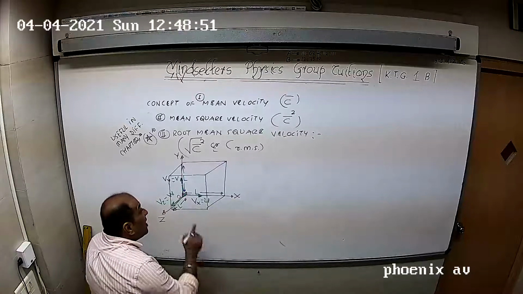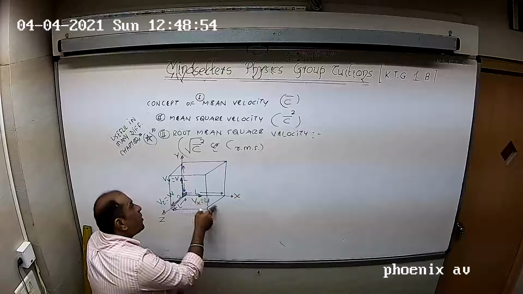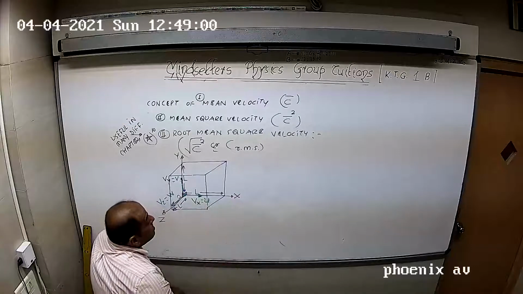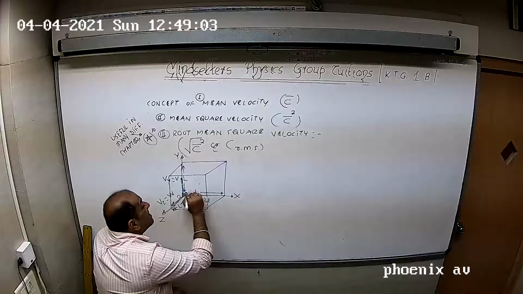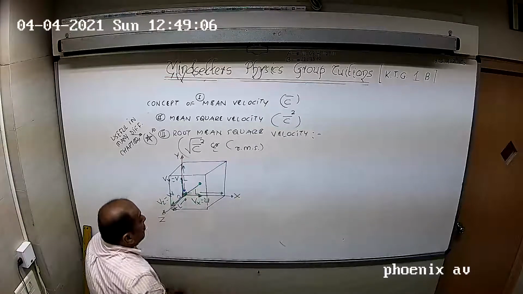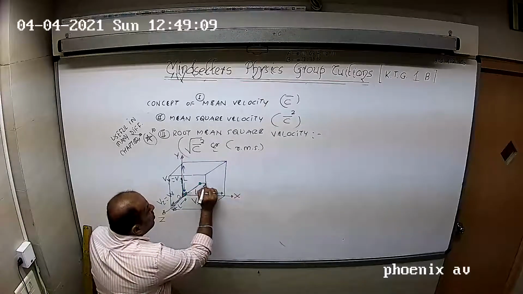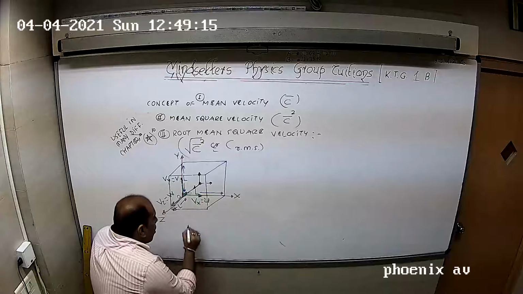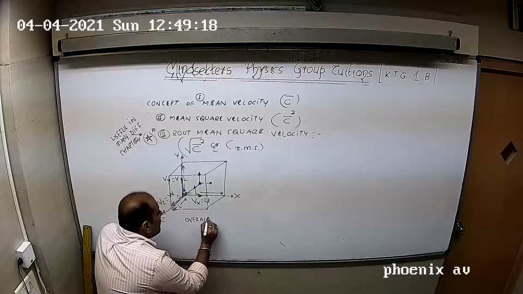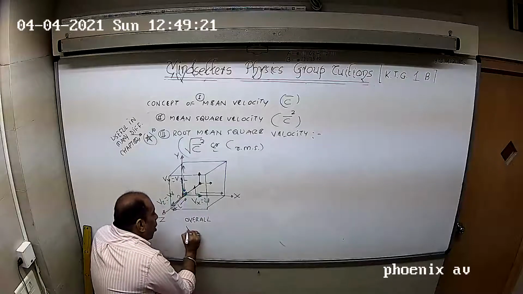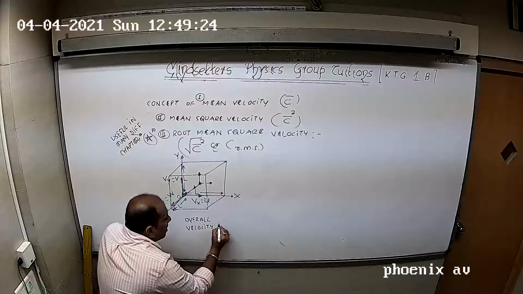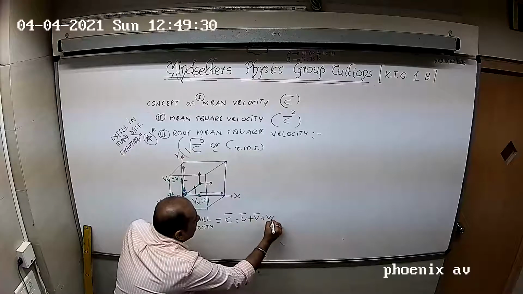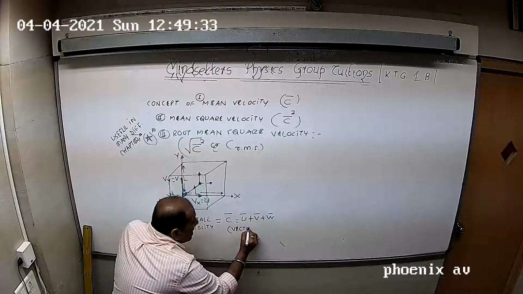But if the molecule is moving in two dimensions, it will have a combination of u and v, or v and w, or u and w. That means it will have two components. But what if the molecule is moving in space, in three dimensions? Then it will have an x component, a y component, and a z component also. Therefore the overall answer should be none of them individually; it should be a combination of all. Overall velocity is called C bar, and it is made of u bar, v bar and w bar. Mind you, this is a vector sum. This is not an algebraic sum.